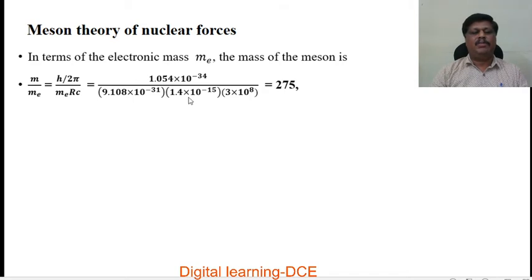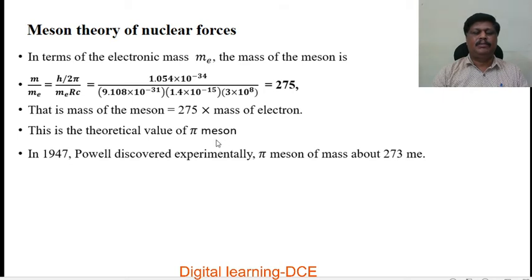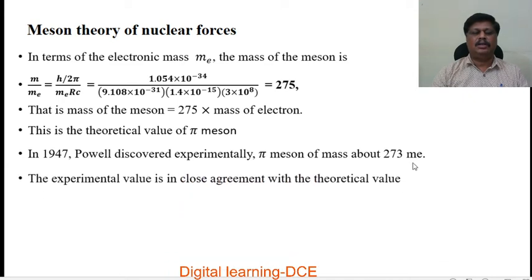The range of the pi meson calculated is about 1.4 femtometer. Substituting all these values, after simplification we get the mass of the pion is about 275 times the mass of the electron. That is, the mass of the meson is equal to 275 times the mass of the electron. This is the theoretical value of the pi meson. In 1947, Powell discovered experimentally the pi meson of mass about 273 times the mass of the electron. So this is the theoretical value and this is the experimental value.